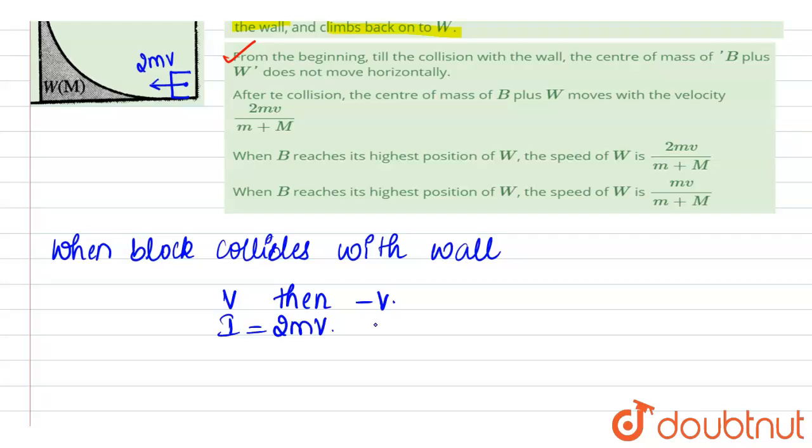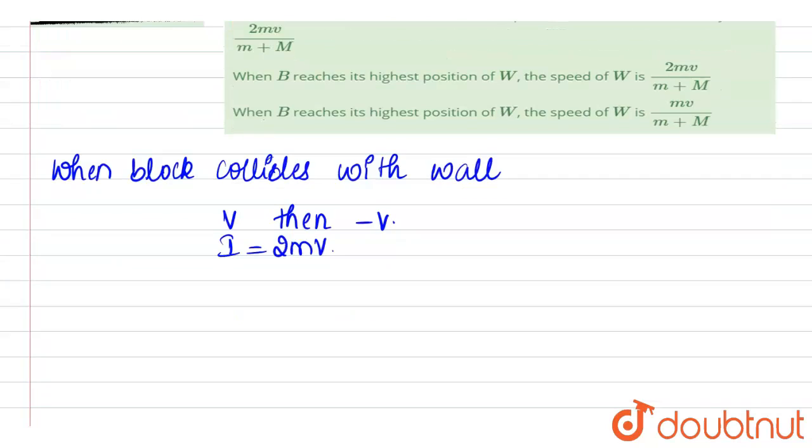And now we have to calculate the velocity of the center of mass. V center of mass is (m1v1 plus m2v2) divided by (m1 plus m2).